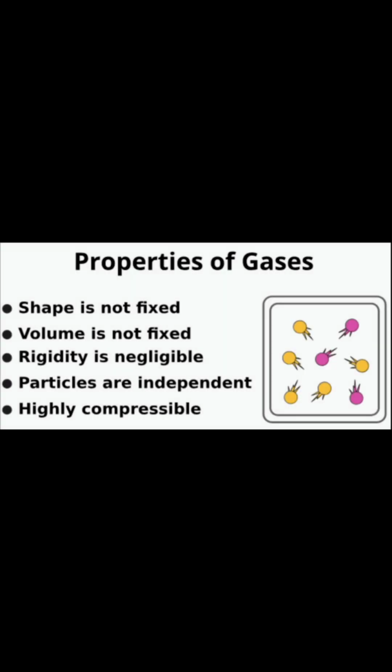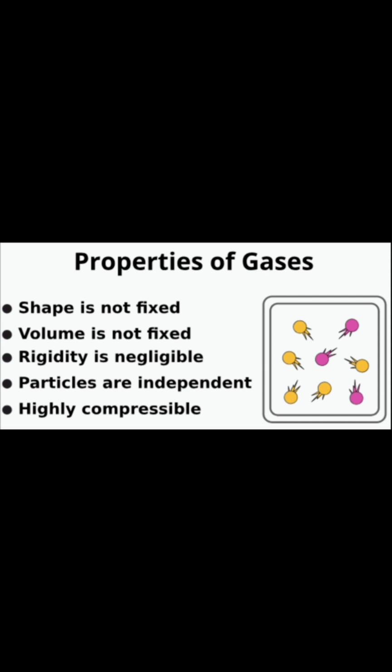Now coming to gases, they don't have a fixed shape or fixed volume. They are not rigid. Gas molecules will move freely in the atmosphere. Gases are highly compressible in nature because gas molecules have a large number of spaces in between them.